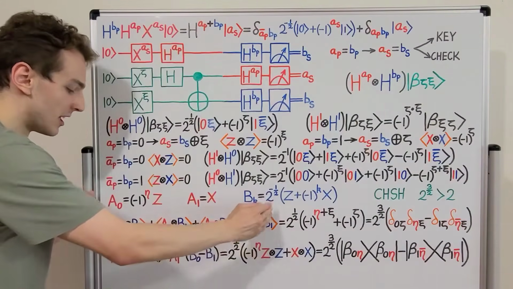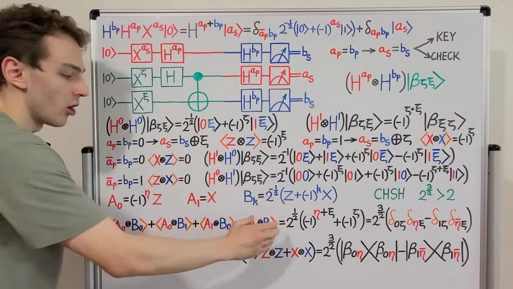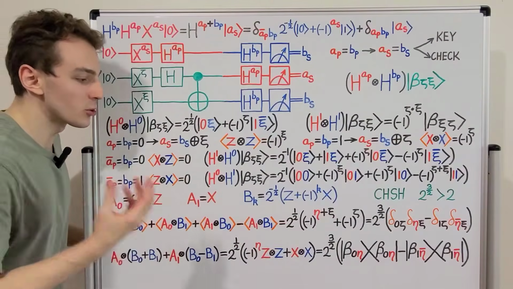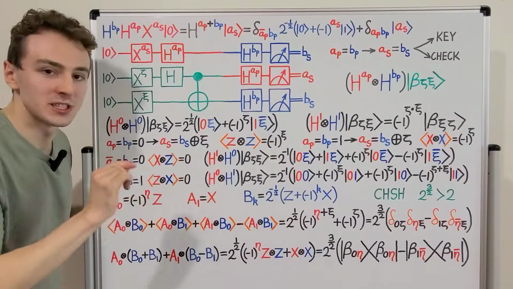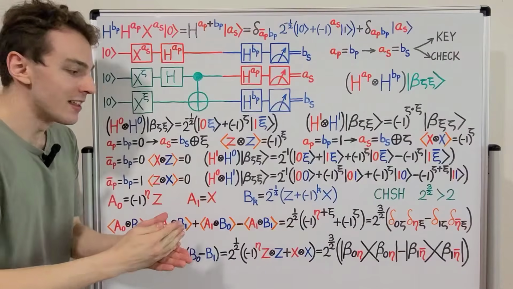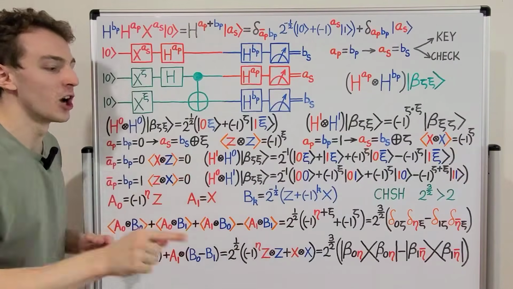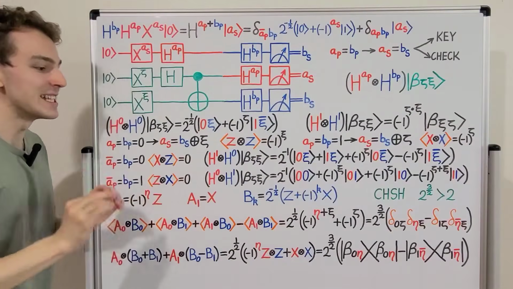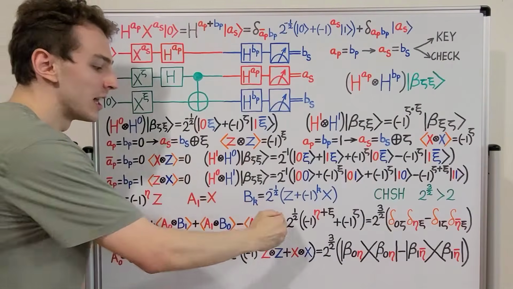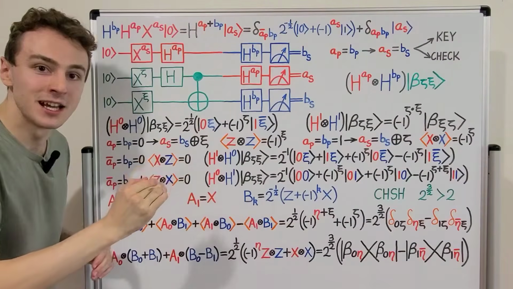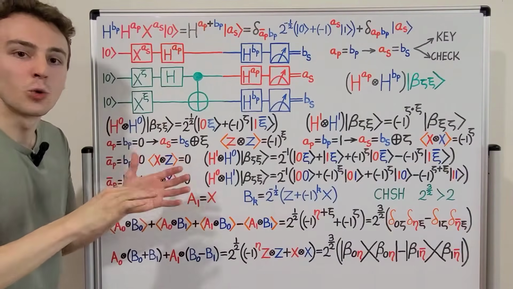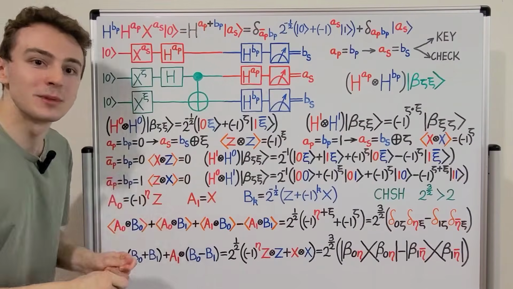So if we take the absolute value of this quantity that is present over here, then we're guaranteed to get the Tsirelson bound if the EPR source is giving us actual Bell states. But if there has been an eavesdropper measuring in transit, then we're not going to get this maximum violation of Bell's inequality. So we have a way of detecting the presence of an eavesdropper. If we get a value that is less than the maximum value allowed by quantum mechanics, then we know that some of those EPR pairs have interacted with another system. So they are not maximally entangled.